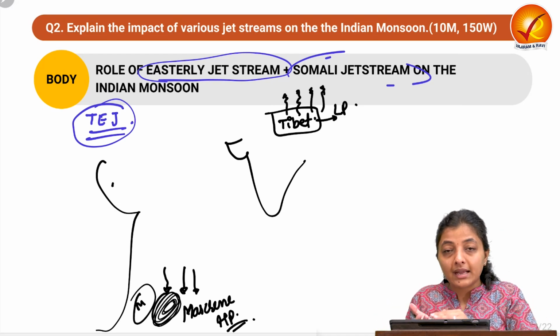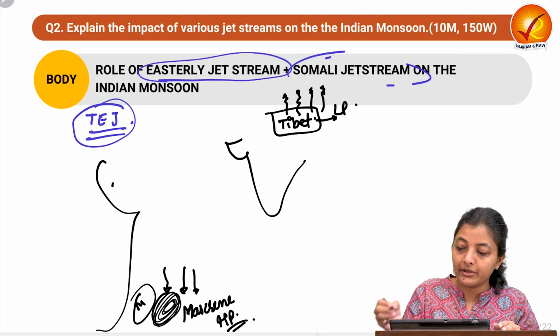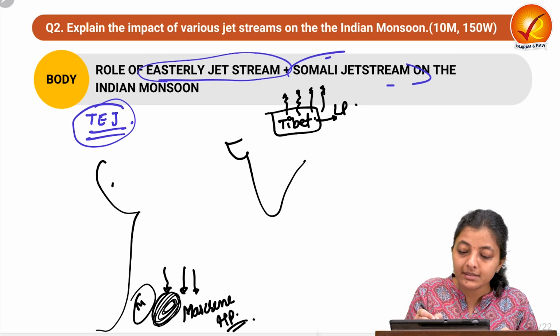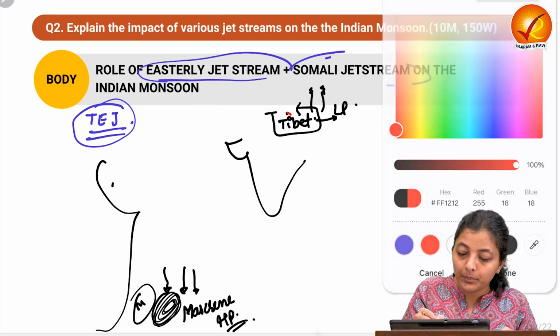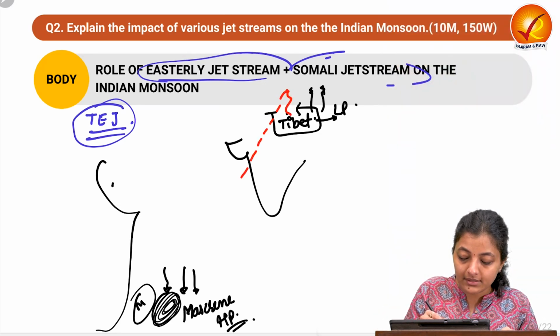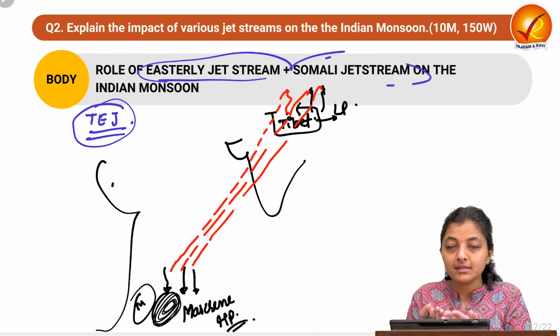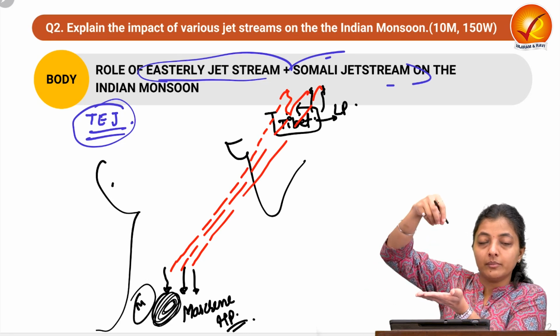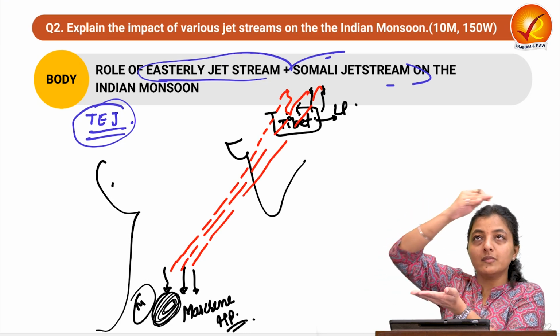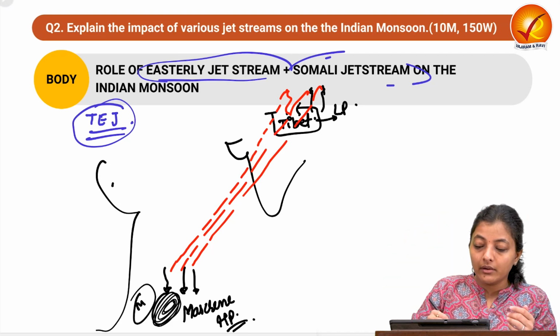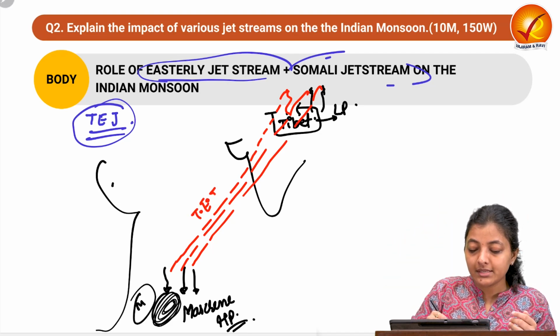Now, this rising air from the Tibetan plateau completes the cell by going like this. This is the rising of the air from the Tibetan plateau. It moves aloft in the tropical easterly jet stream.